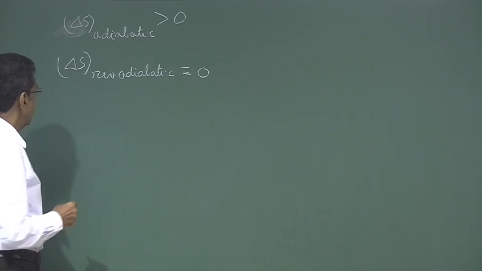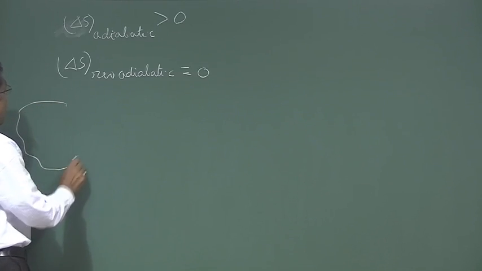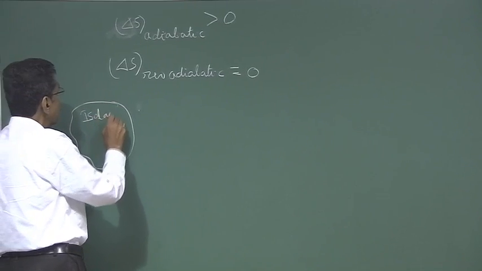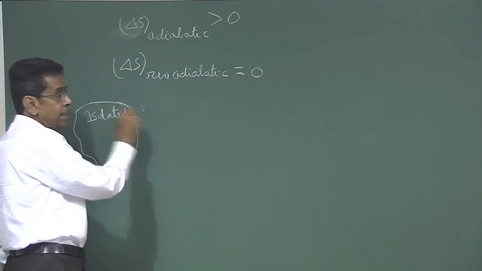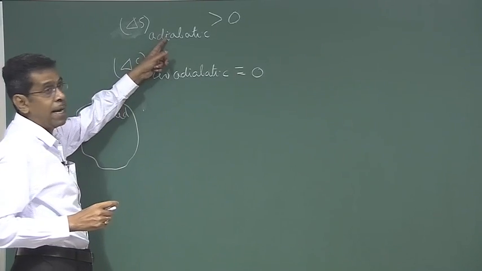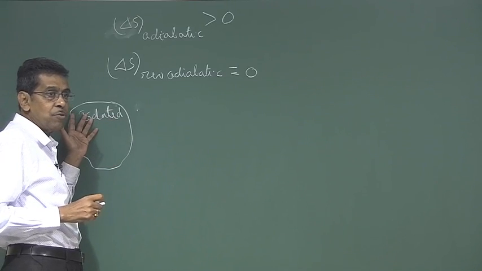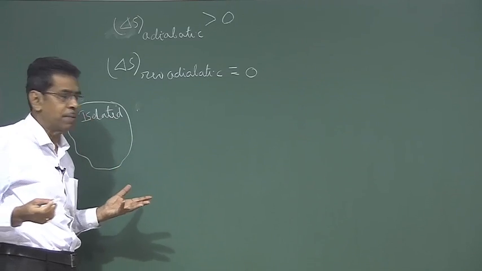Now, an isolated system which does not interact with the surrounding may be considered as an adiabatic system. There may be changes that can take place within the system. System may not be at equilibrium state.